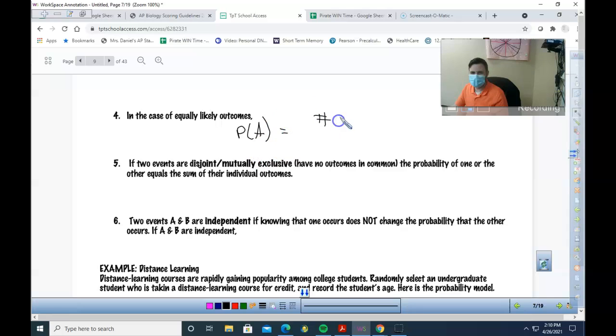It's the number of outcomes with A over the total number. So what could happen? What could happen with A over what could happen total, with or without A? So always think about probability as what you're looking for over what could happen.